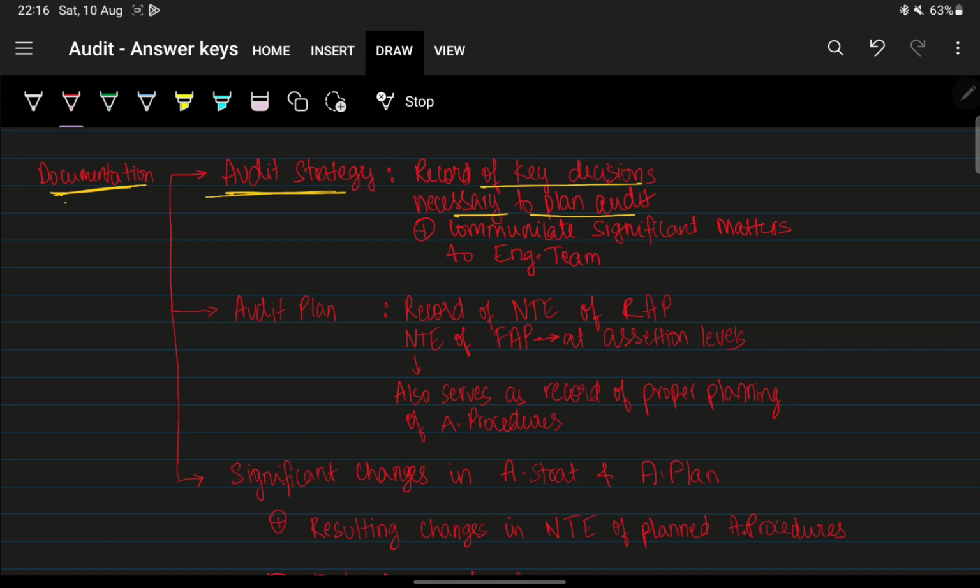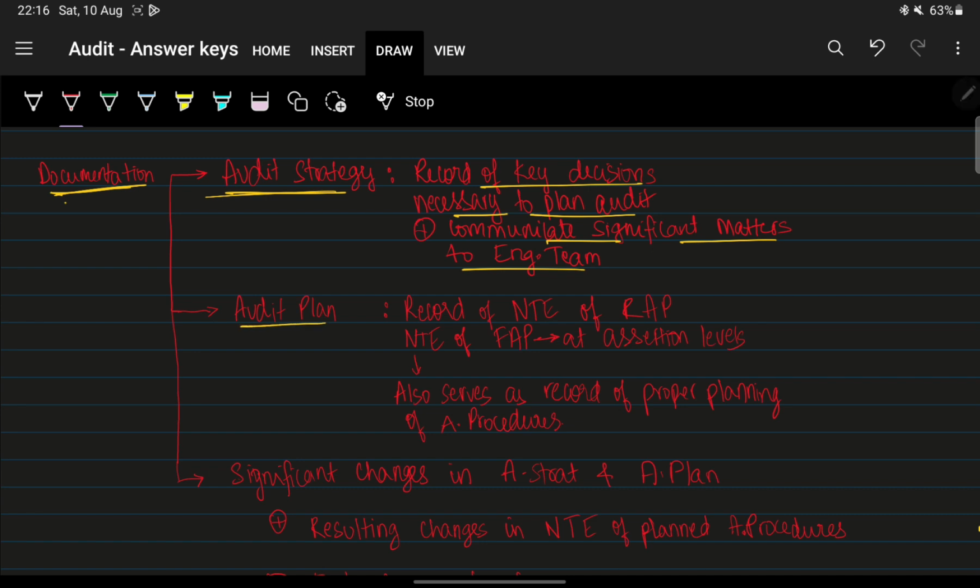It is a record of key decisions considered necessary to plan the audit, and also to communicate significant matters to the engagement team.